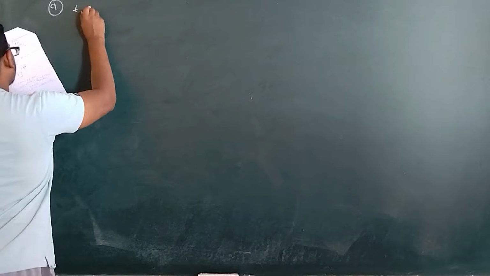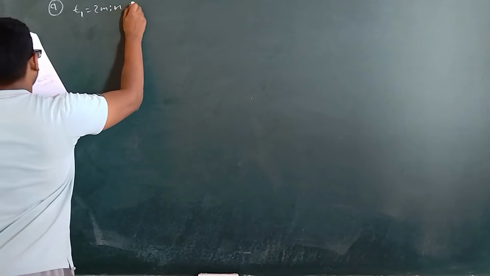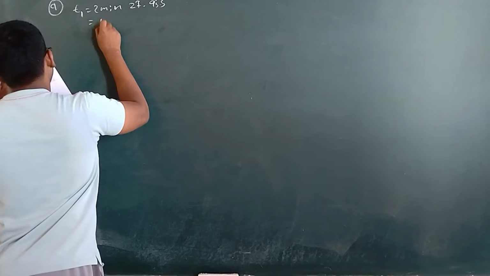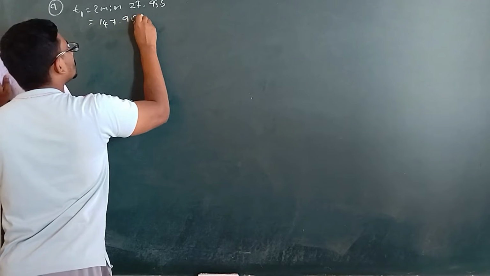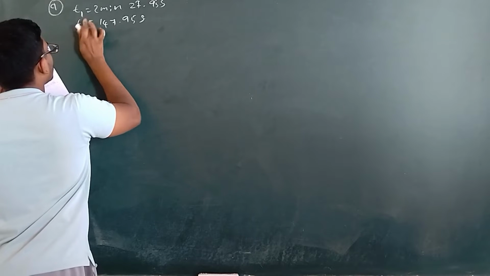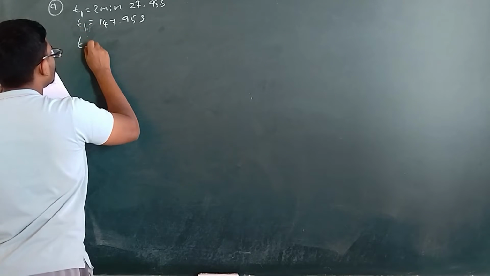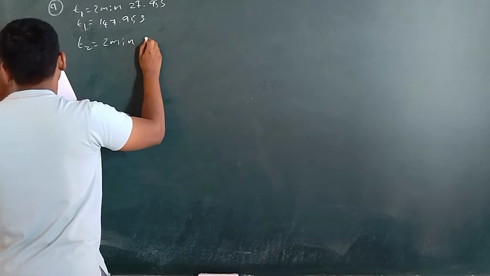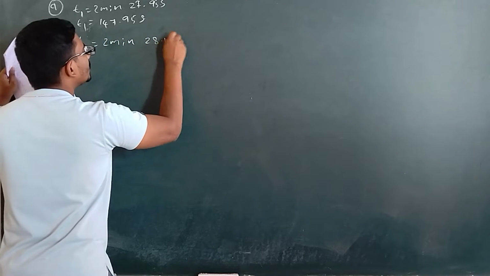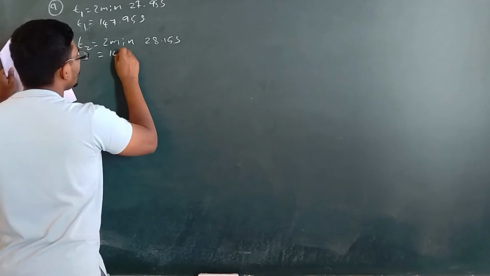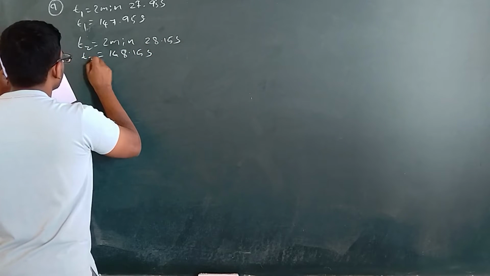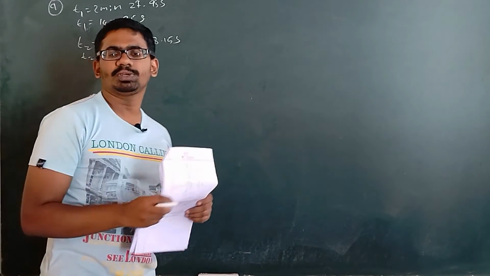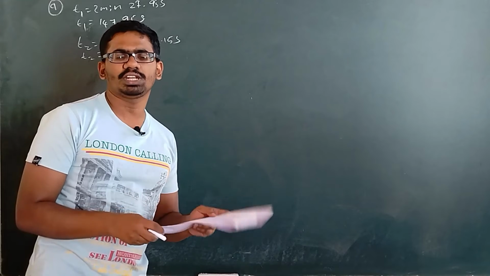So T1 is 2 minutes 27.95 seconds, that is totally 147.95 seconds. That is T1. What is T2? T2 is 2 minutes 28.15 seconds, that is 148.15 seconds. So the distance traveled they have given as 1000 meters, but it is not true because there is a slight change between L2 and L1, right?